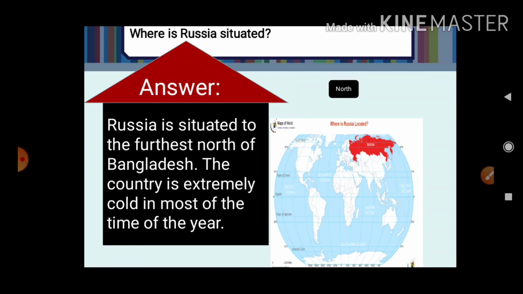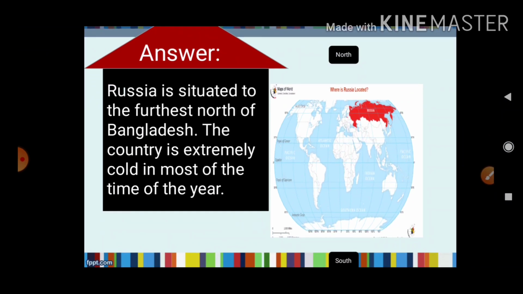Why? This answer we have learned in the previous short question answer. That says, the higher the latitude, the colder the climate will be. Do you know the location of Russia? It is situated at 55 degree 45 minute north latitude to 37 degree 37 minute east.